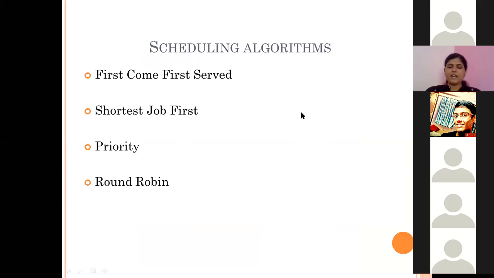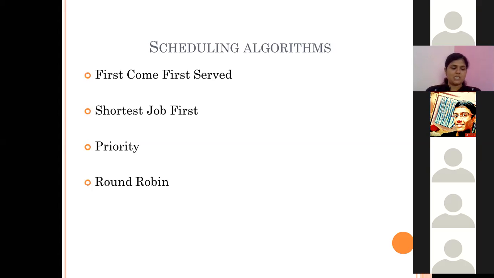That means there are 10 processes with different execution times, and the last, 11th process, having very little execution time, is at the 11th position. So it has to wait for so much time, and the very small process is not getting the CPU for a very long time. Its execution time is very less, but its waiting time is too much compared to its execution time.